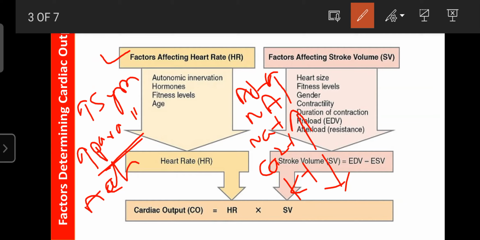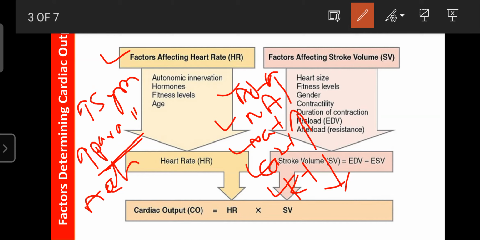Our cardiac output also depends upon hormones like adrenaline and noradrenaline, as well as electrolytes like sodium, calcium, and potassium. If the adrenaline level increases, the heart rate and cardiac output also increase. If the noradrenaline level increases, the heart rate and cardiac output increase. If the sodium and calcium levels increase, the heart rate and cardiac output increase.